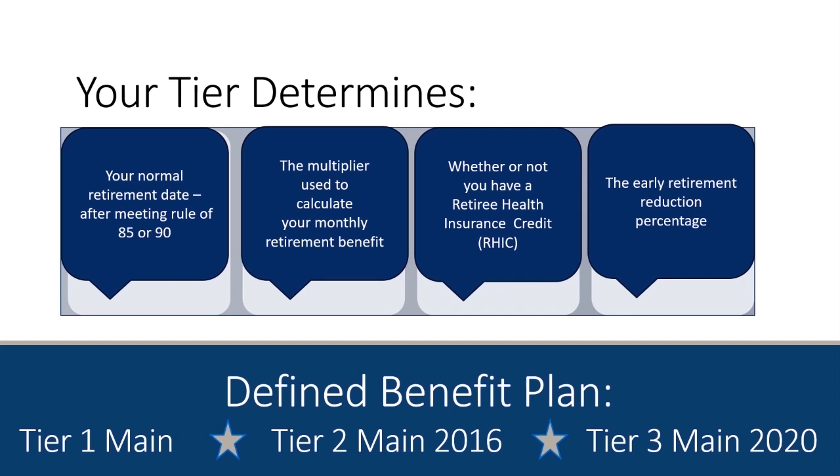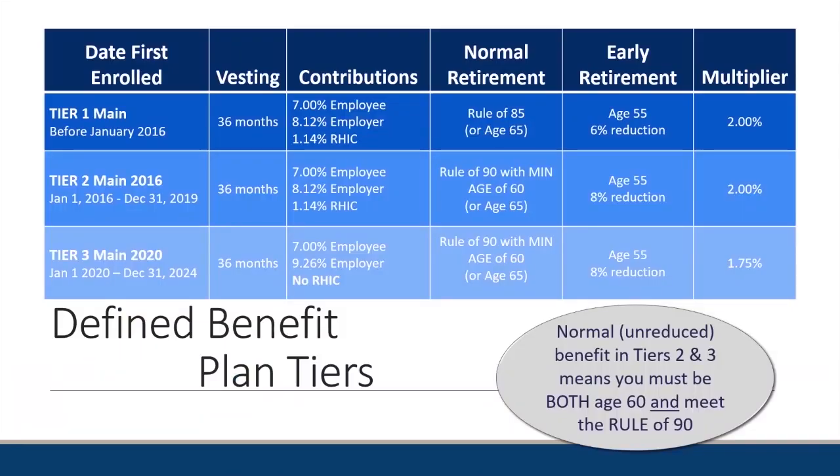Regardless of which tier you're in, your tier does determine your normal retirement date after meeting the applicable rule of 85 or 90. Different tiers have different rules established by the state legislature. Also, the multiplier you use is determined by which tier. It determines whether or not you have the Retiree Health Insurance Credit, or RHIC. Lastly, your tier also affects the reduction percentage in the case of taking an early retirement. Now that you know that the date you are first enrolled in your retirement plan determines which tier you are in, let's take a look at the other requirements and benefits in the 3 tiers.